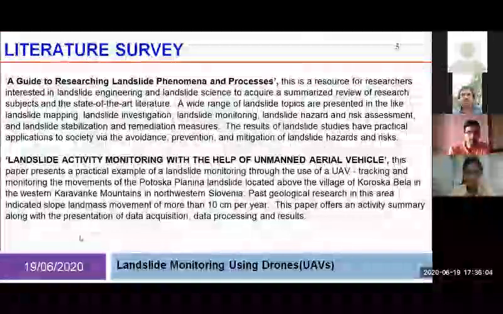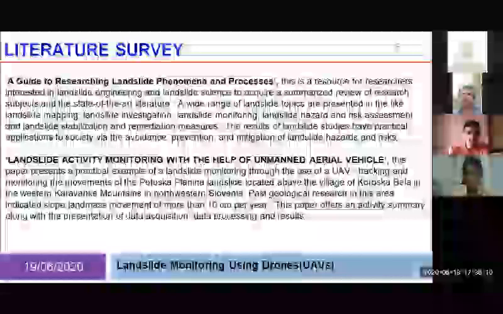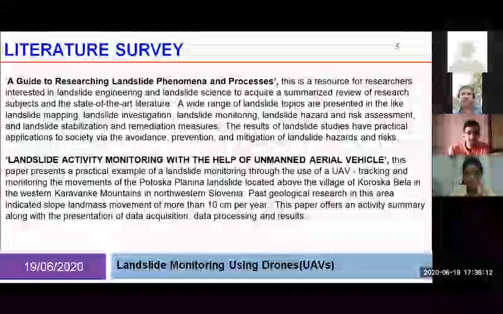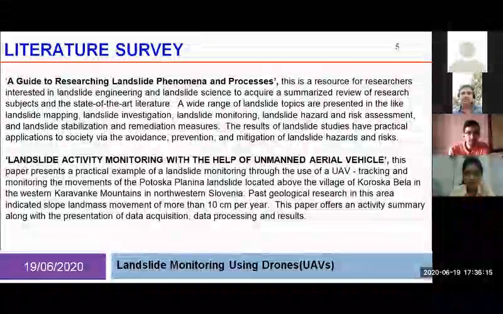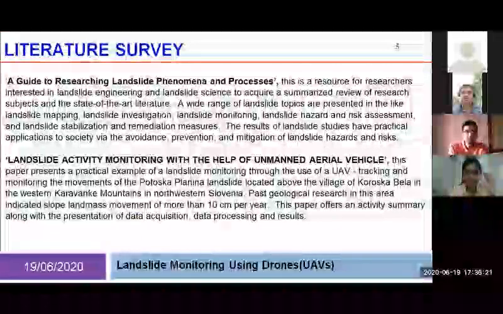Then we also studied the landslide itself, because the physics and the process of the landslide is very important in order to successfully monitor a landslide. So we read a guide to researching landslide phenomena and processes.